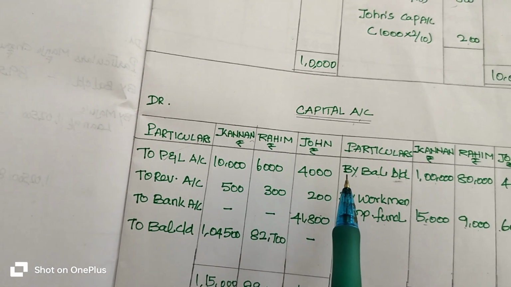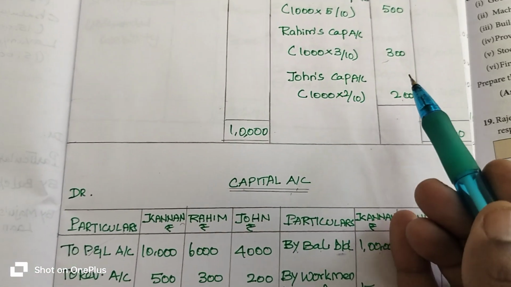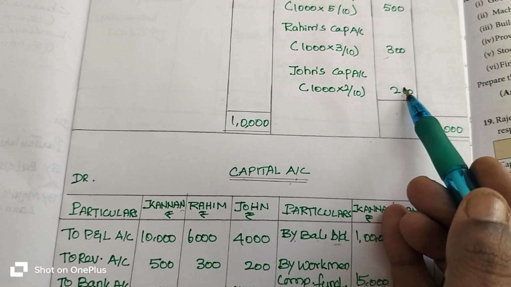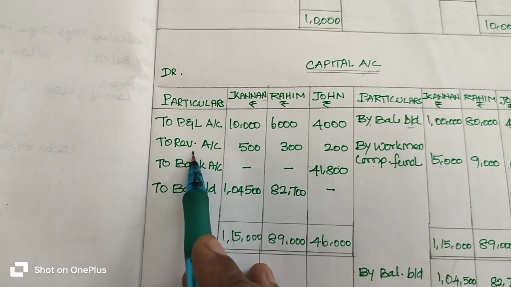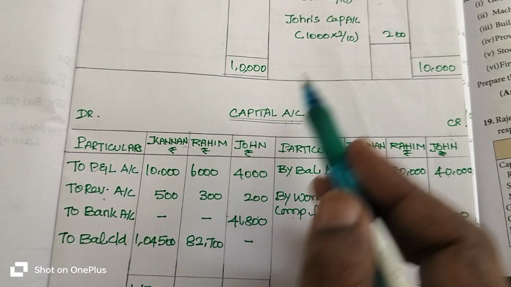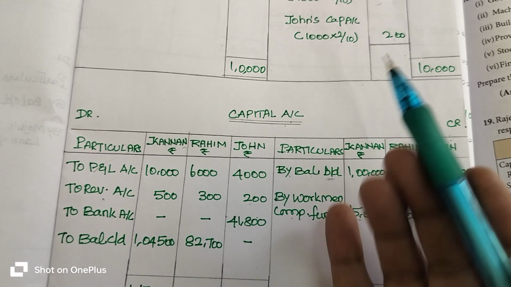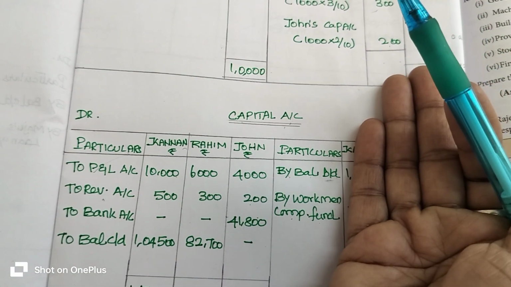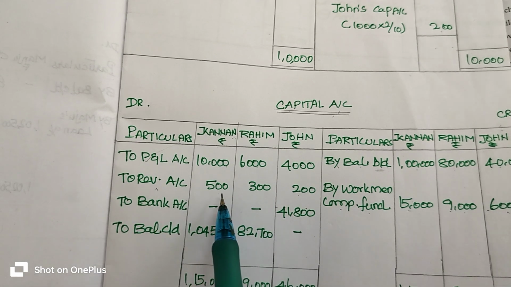Then we get loss on revaluation account. If you get the loss on revaluation account on the credit side, it will be transferred to the debtor side of the capital account. So accordingly 500 rupees, 300 rupees, 200 rupees are entered from the credit side of the revaluation account into the debtor side of the capital account.